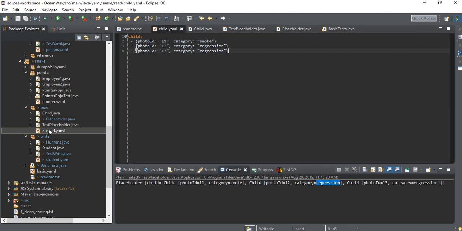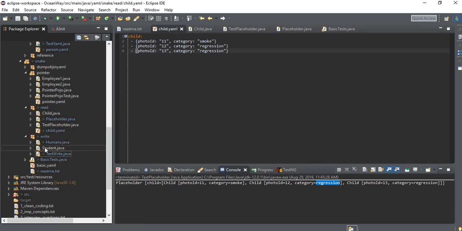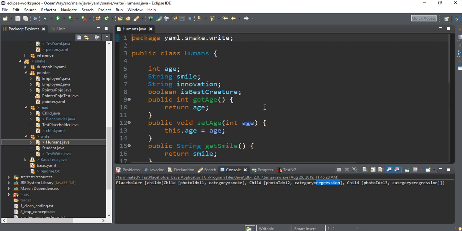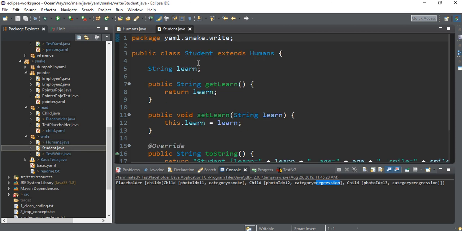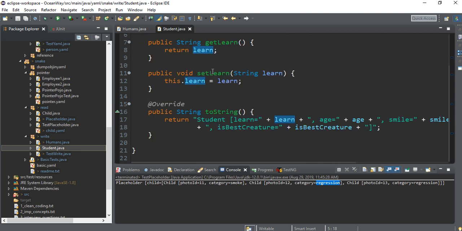Fine. So let's quickly go to the write section. Here we are going to write a YAML. We will see how we can write a YAML. I have deleted that particular file. Fine. So see, let me close others. This is the base class. This is the parent class, human. We have added few integers, strings, and boolean here. We have again added the getters, setters and the toString. Now we have created a child which extends parent here, and we have added one more variable, string as a learn. So there are 5 parameters altogether, right?